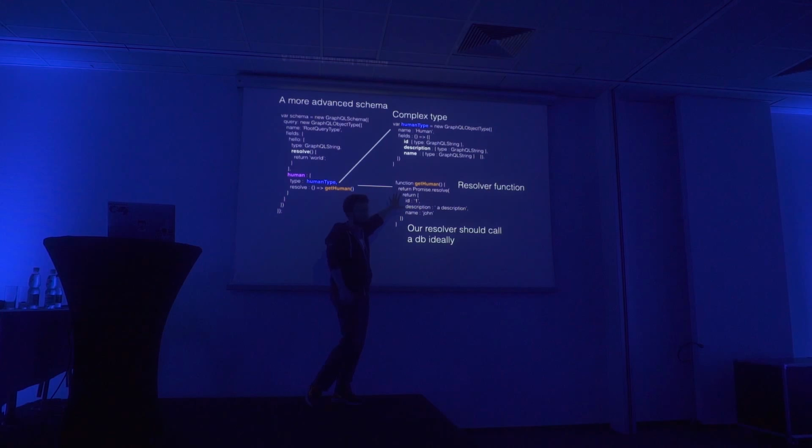And something should be said about the resolver, because we are most likely to talk to a database in this situation. This is why it wants you to respond with a promise. So that's why I'm using a promise resolve, although I'm using static data. The promise resolve resolves with an object that represents a human. And those fields, to no one's surprise, correspond to the fields here in the human type. So they just map. All right? So ID is here, description is here, name is here.